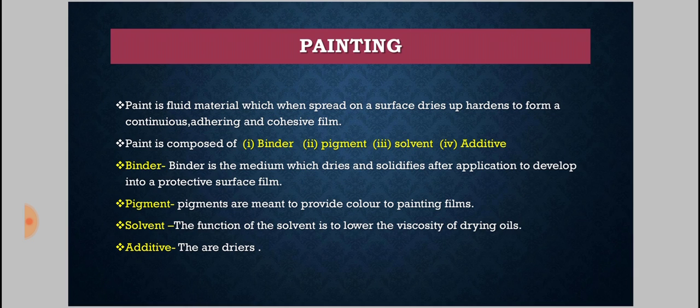Pigment is a coloring material which is provided in the paint to give color to the paint. So basically we can say pigments are present in paint to provide color to the paint film. When it is desired to have a different color than the base of a paint, a coloring pigment is to be added. Base of paint means what?